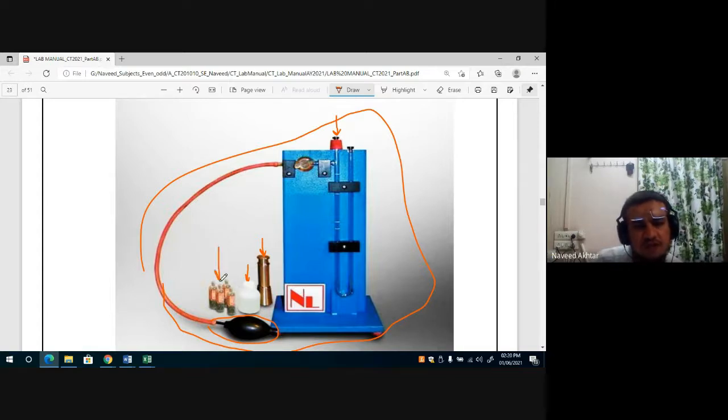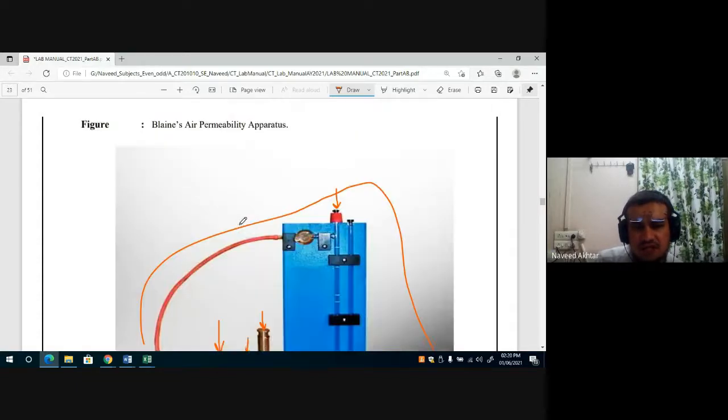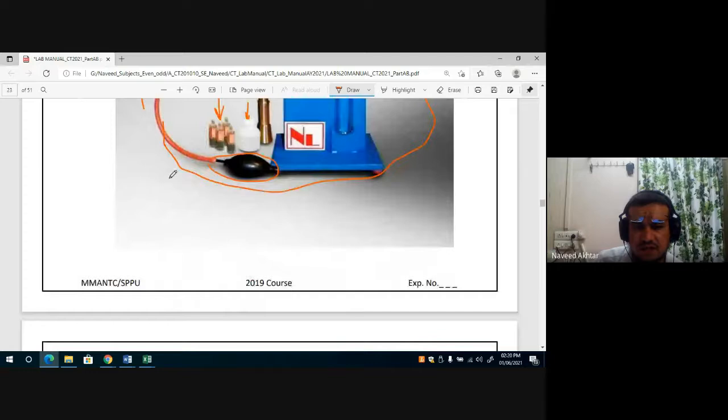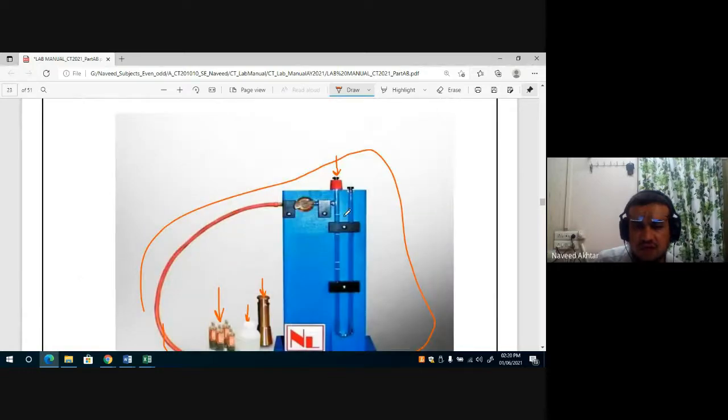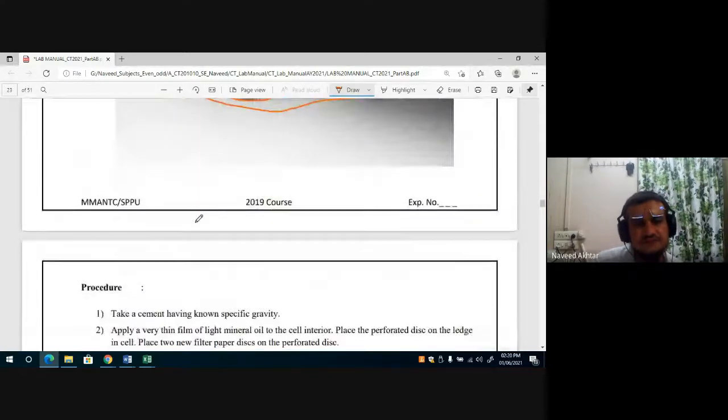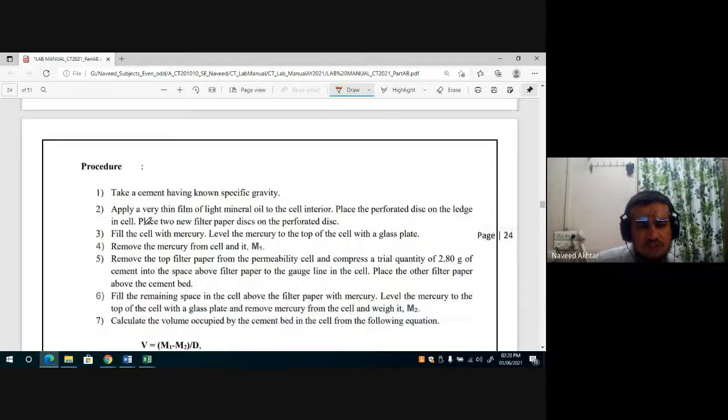Also, the cement of known specific gravity and this manometer, you can see, is the Blaine air permeability apparatus, where we find out the fineness of the cement by this method. First we will go through the procedure, taking a cement having known specific gravity.